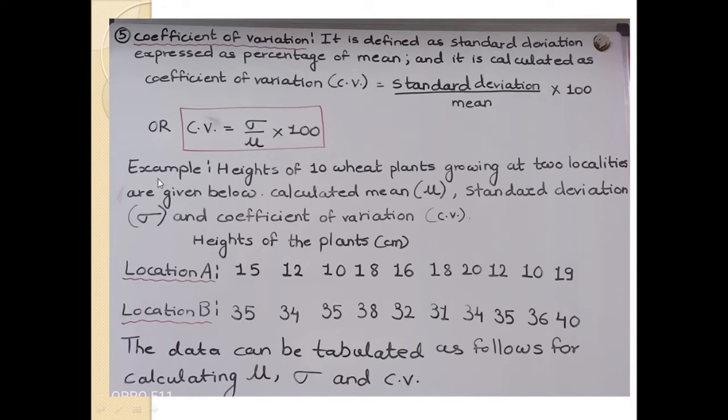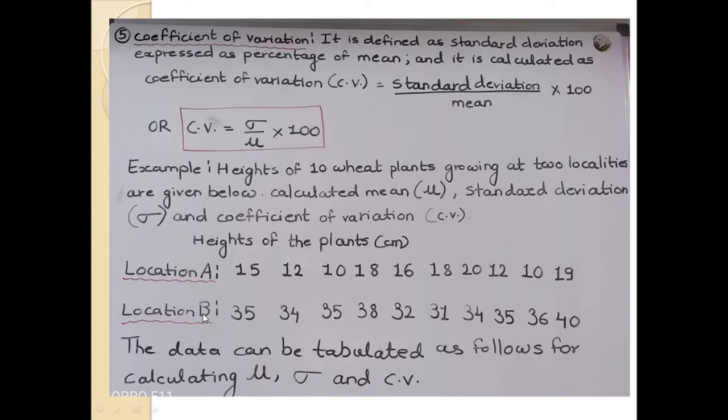Here I am focusing on one example. Heights of 10 wheat plants growing at two localities are given below. Calculate the mean, standard deviation and coefficient of variation. The height of the plant is given in centimeters. For location A, the plants have heights of 15 centimeters, 12, 10, 18, 16, 18, 20, 12, 10 and 19.